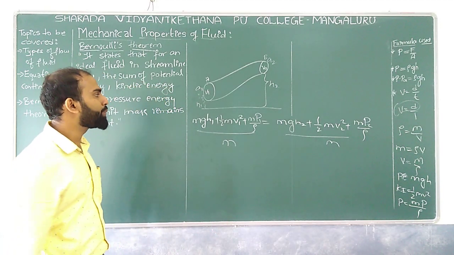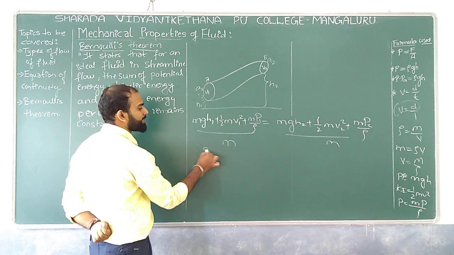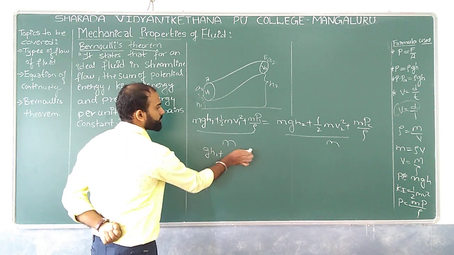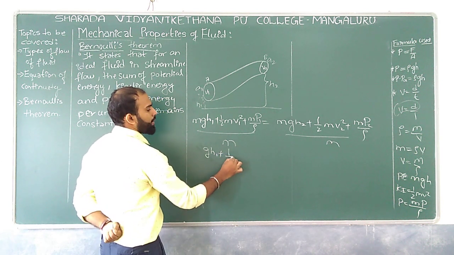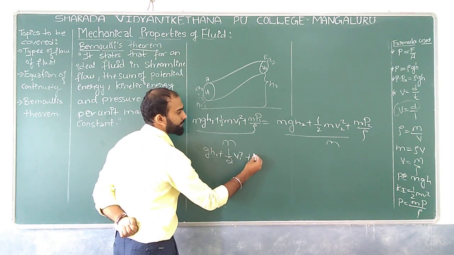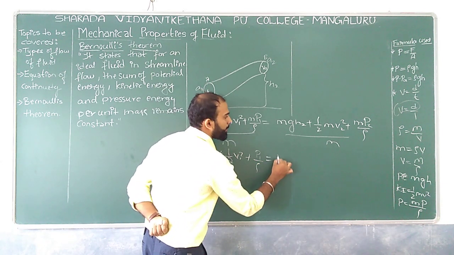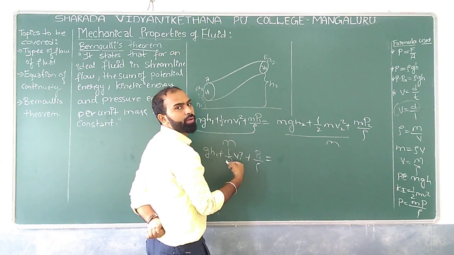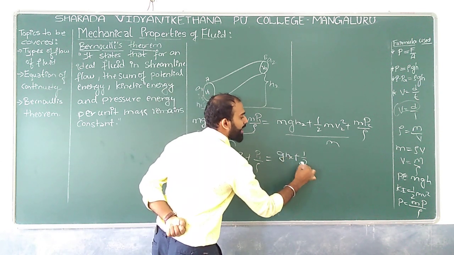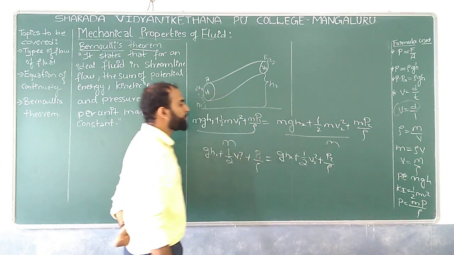If I divide by m, here m is a constant, so I can write gh1 plus half V1 square plus P1 divided by rho, which is equal to gh2 plus half V2 square plus P2 divided by rho.